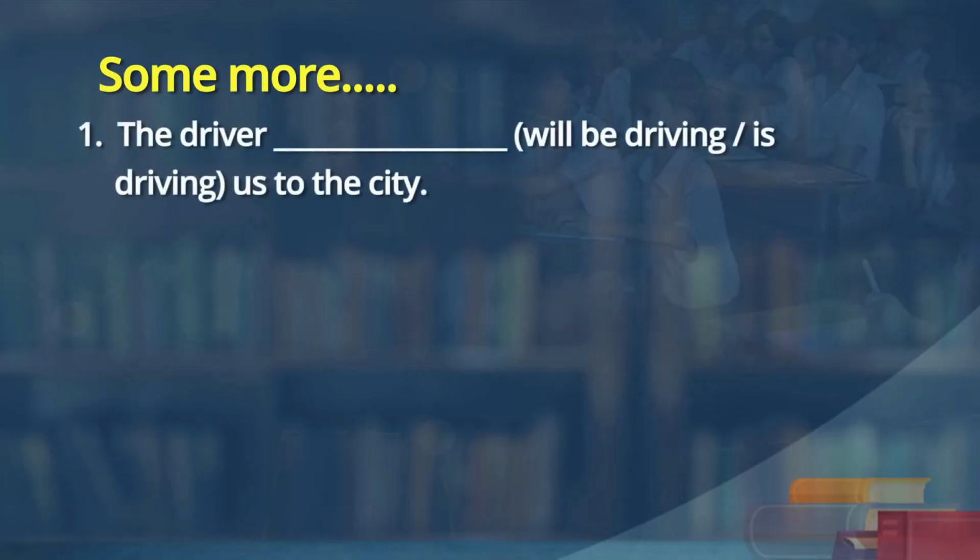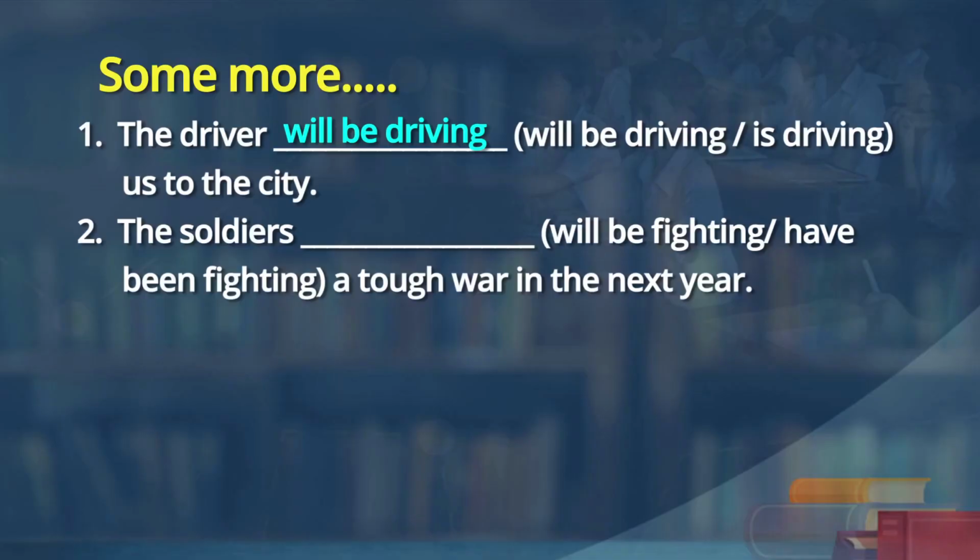I have got a set of sentences for you. You are going to choose from the two options the most appropriate one to refer to the time here. The driver will be driving us to the city, or the driver is driving us to the city. The driver will be driving us to the city. Okay. Future continuous. Yes. Soldiers will be fighting, or soldiers have been fighting a tough war in the next year. The soldiers will be fighting a tough war in the next year.